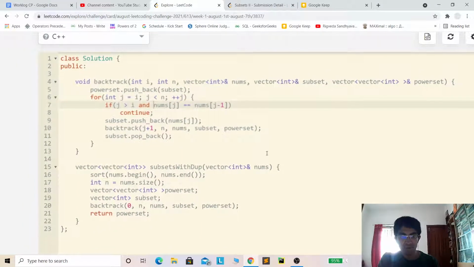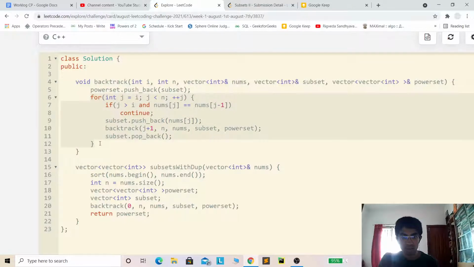The time complexity for this approach is again 2 power n into n. 2 power n because each element has two choices, either to be included in the set or to be excluded. And n is because we are iterating almost throughout the array in every call, so it accounts for another n in the time complexity. So the time complexity overall will become O of n into 2 power n, and the space complexity over here is O of n, because the maximum depth of the recursion call can go till the last element as well.